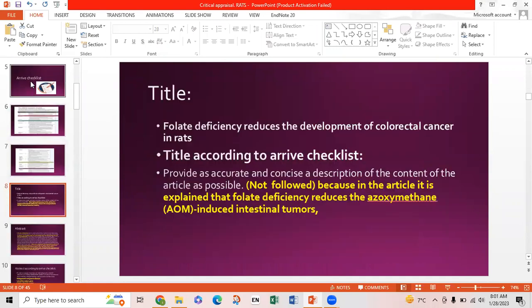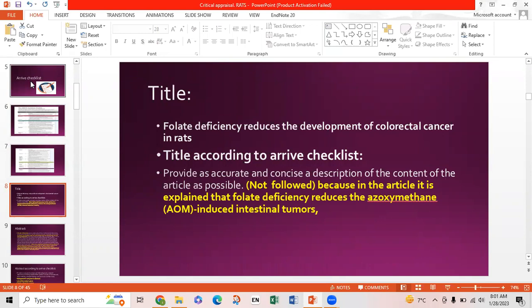Now the title of the article is "Folate Deficiency Reduces the Development of Colorectal Cancer in Rats." According to the ARRIVE checklist, the title should provide as accurate and concise a description of the content of the article as possible.